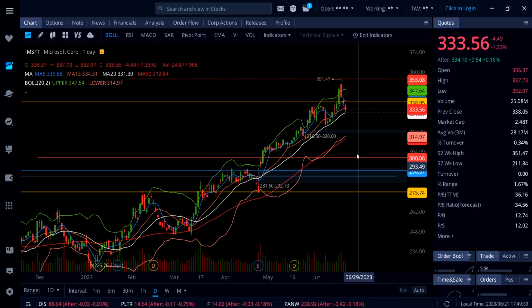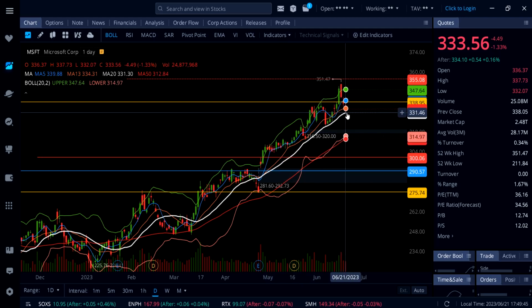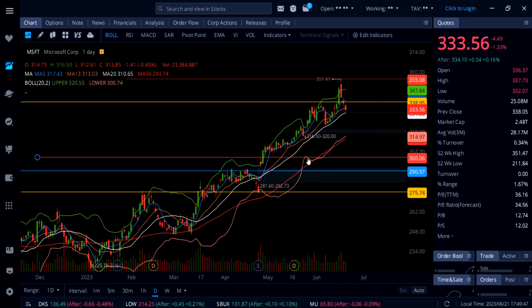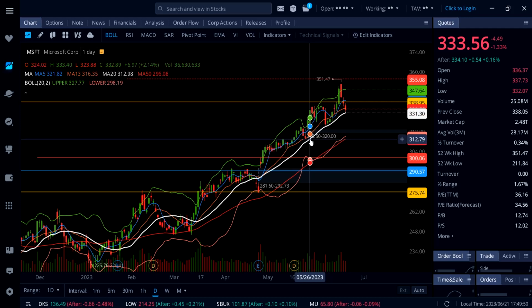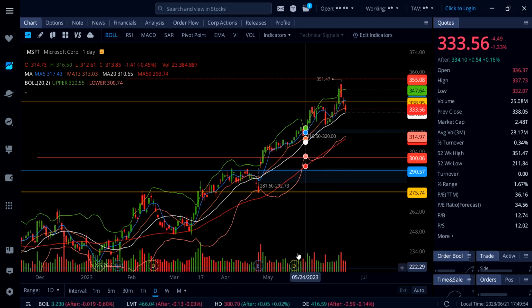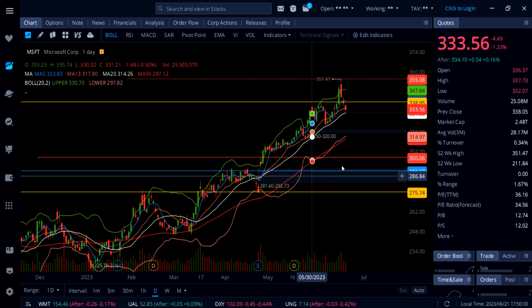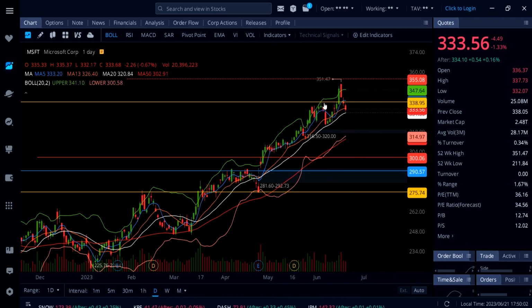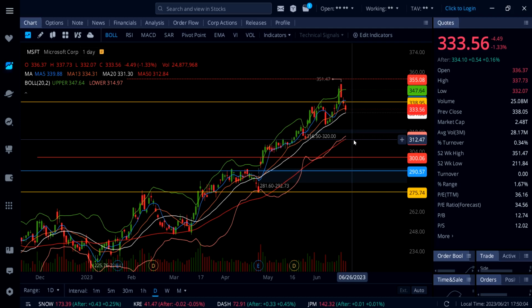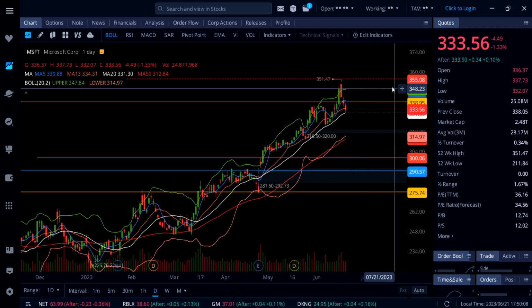Also, this is critical on Microsoft: if the stock breaks under 331.30, that's going to open the door to this gap all the way down here at 316.50. Again, selling off today on low volume. Microsoft needs to break right here, the 13 SMA on this daily chart, 334.31, and then the big resistance at 338, and above that, back in business, and we could see more upside all the way up to 347 to even 355.